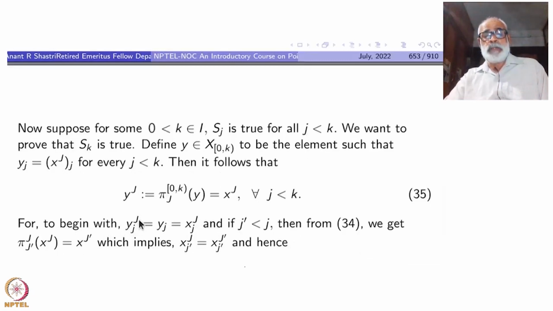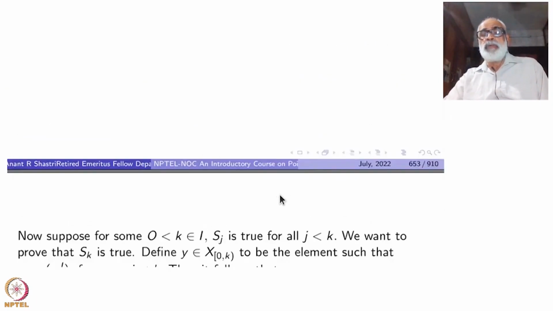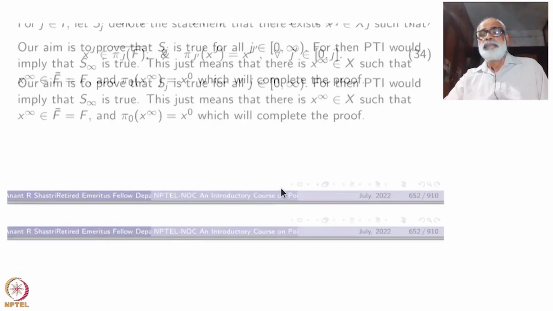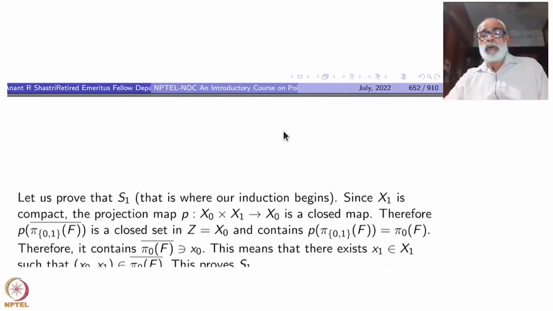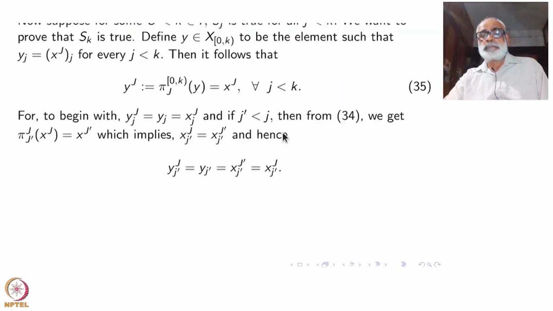To begin with, if you take the j-prime-th coordinate of yj, that is the same thing as the j-prime-th coordinate of x power j, provided j prime is less than j. Okay, I should write j prime here. Then from 34, this property, what do we get? pi j prime of xj is xj prime.